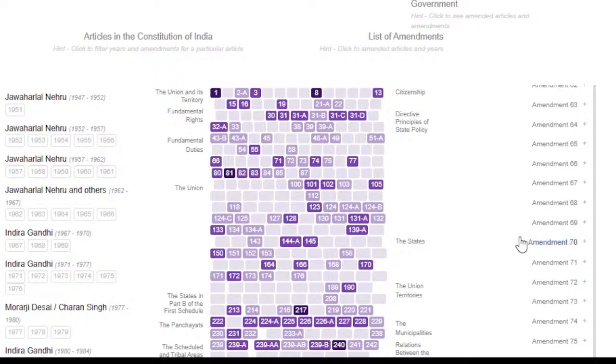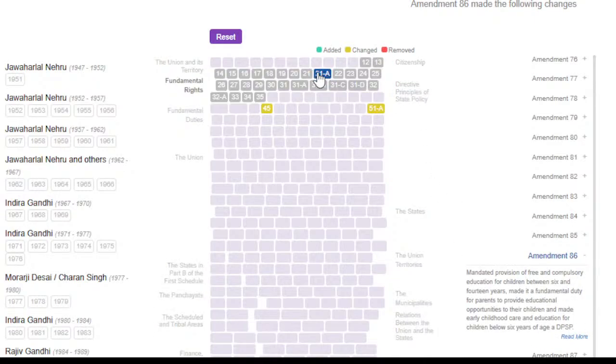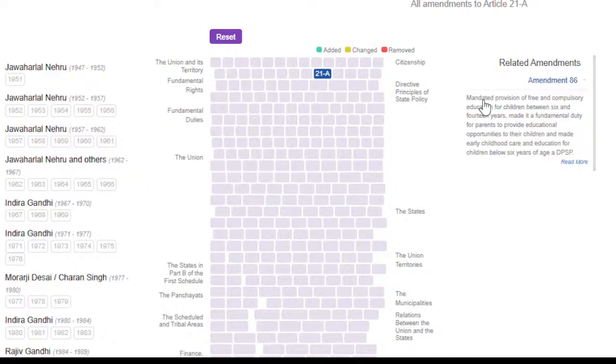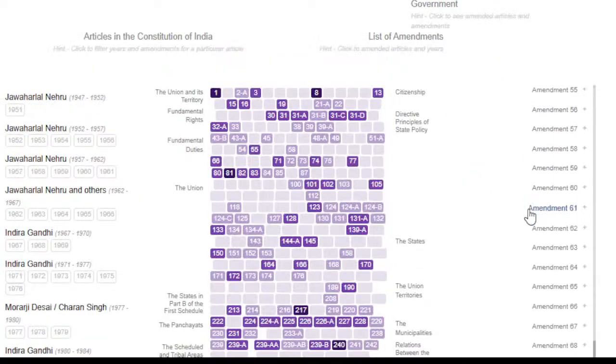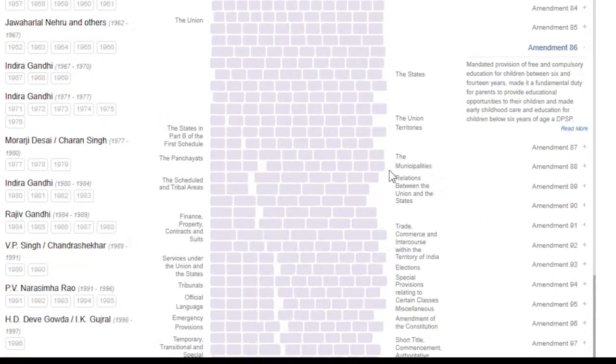Let's look at the 86th. Another important one. You can see 21A was added. We are all aware of 21A, which, through the 86th Amendment, mandated the provision of free and compulsory education for children between 6 and 14 years, made it a fundamental duty for parents to provide educational opportunities to their children, and made early childhood care and education for children below 6 years a DPSP. Again, we can go to the 86th. Article 45 was amended, 51A was changed, and 21A was added. Okay, 21A was added, right?